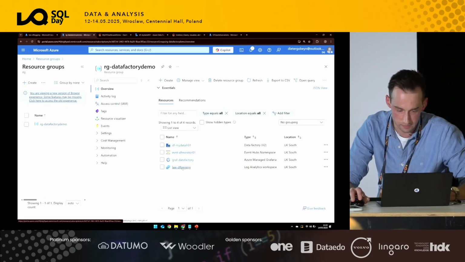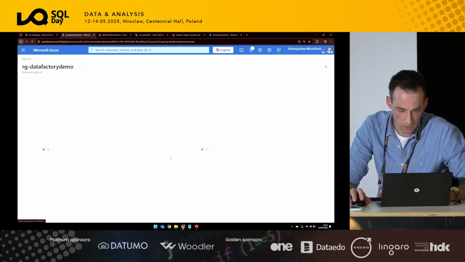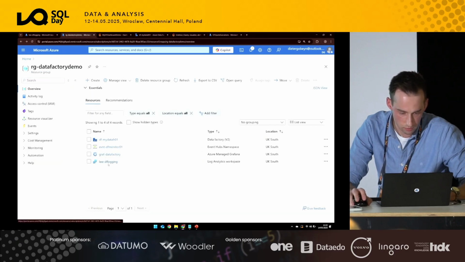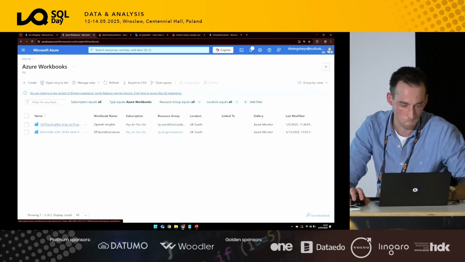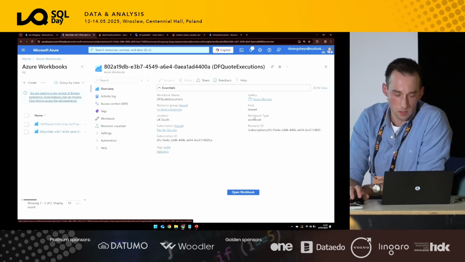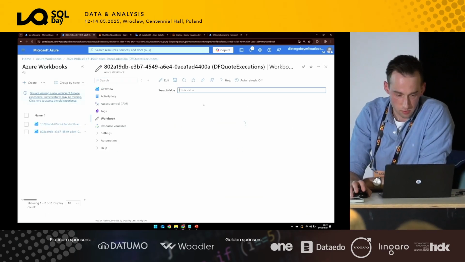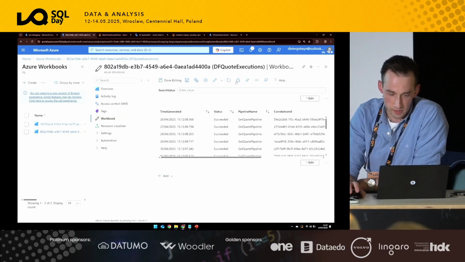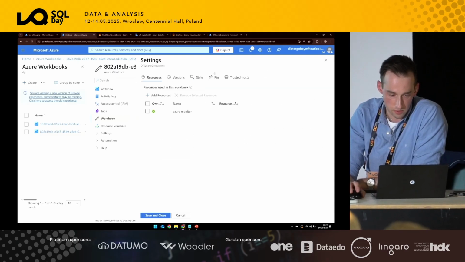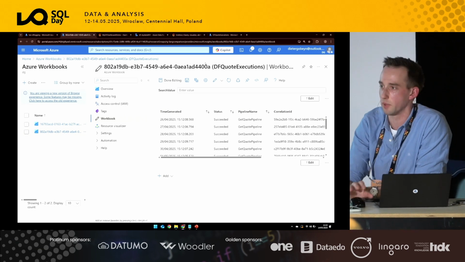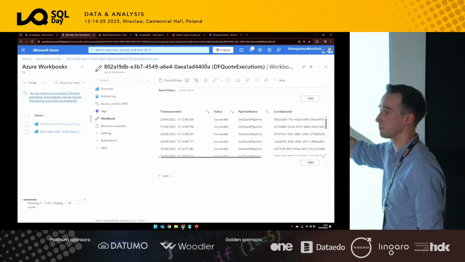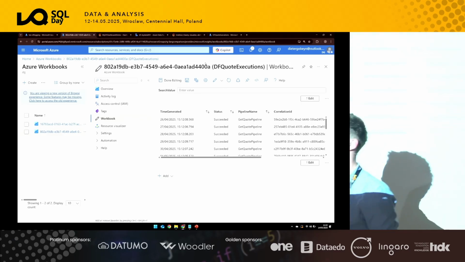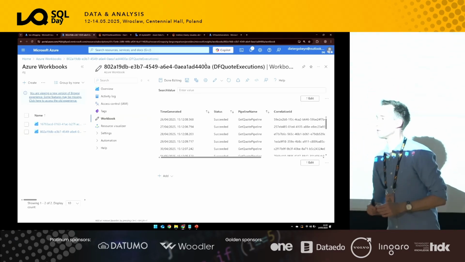So I do have this workbook here somewhere. Where's the workbook? Let me see. I think here you might have the option to select the right resource, but I haven't played around with this. Honestly, I can't give you too much advice other than have a look. I think there is an option here where you can select multiple of them. Hope that answered the question.